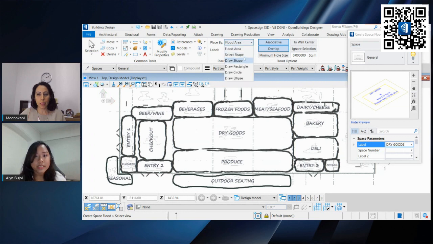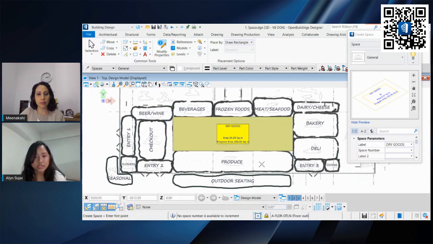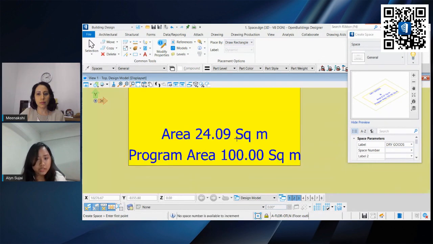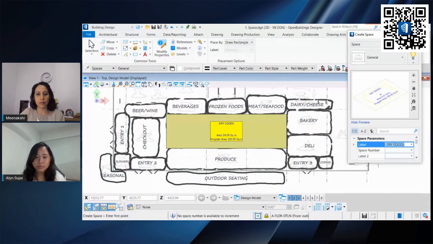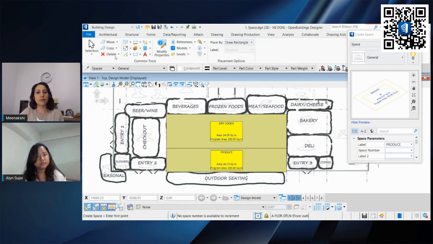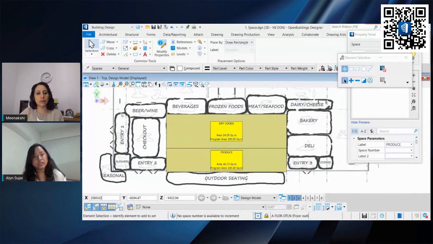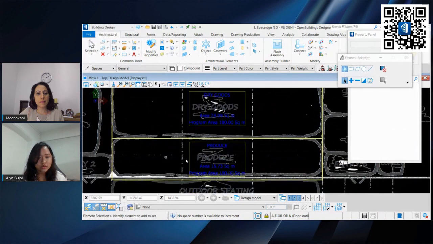We'll be placing by rectangle. What we have to do is just trace over this dry goods area to get the area, which is 24 square meters. You can do the same with another area, let's say produce, and we can draw the shape from this area. You can change this to wireframe to see, okay, this looks like a good rough estimate.